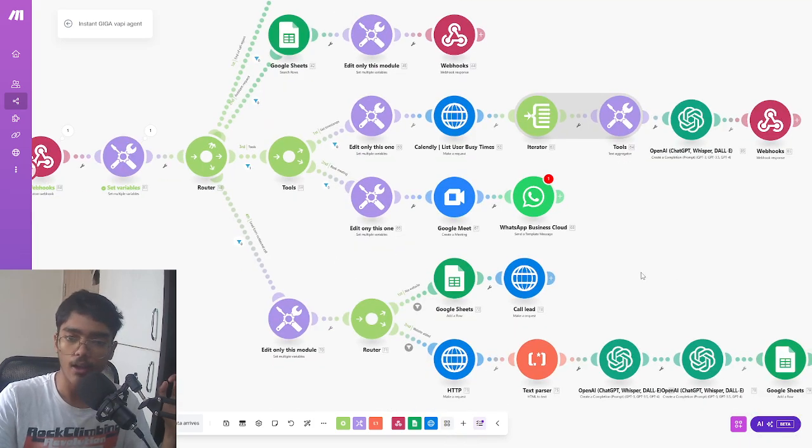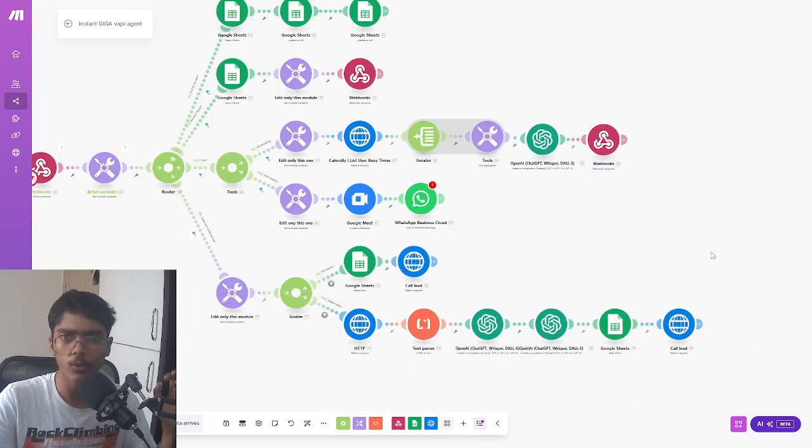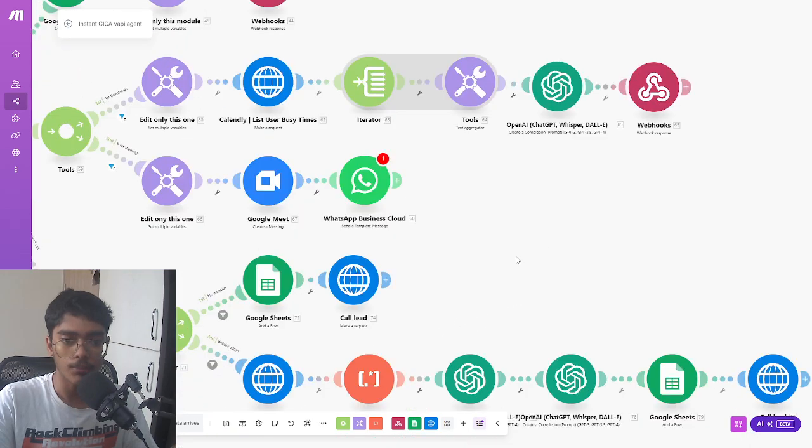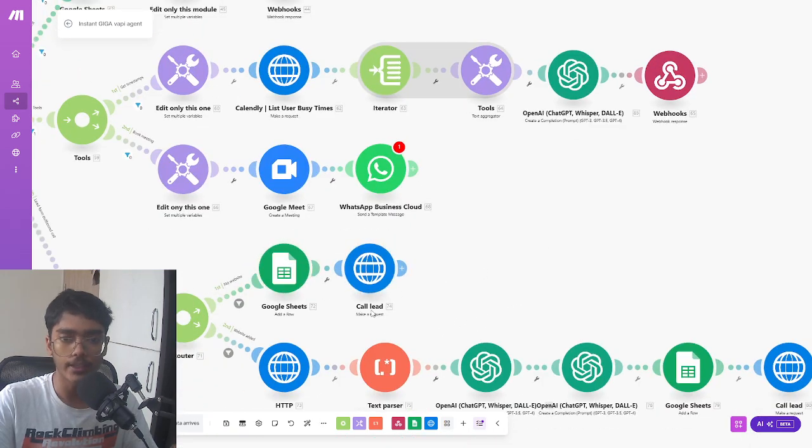The last functionality, however, for this you would need your own website. So this is a kind of a lead form where the person could type out his information, just in case he needs a demo for my voice assistant, stuff like that. In that case, this assistant would call the person from this lead form, the call lead, that's what it says.